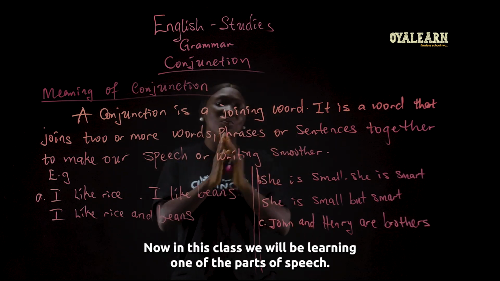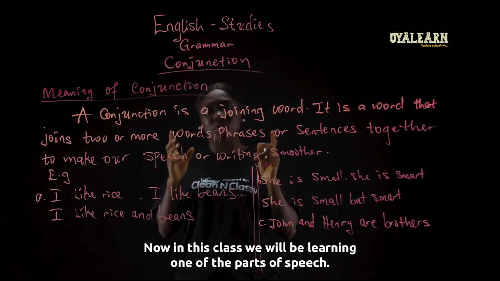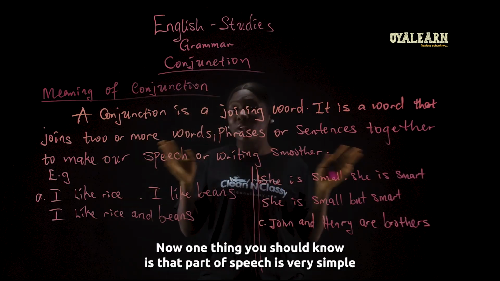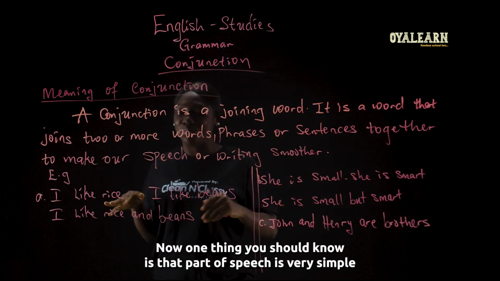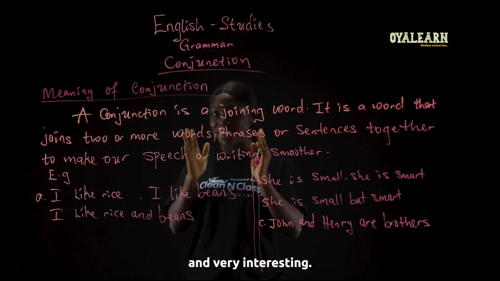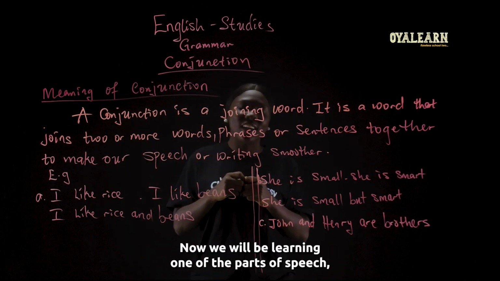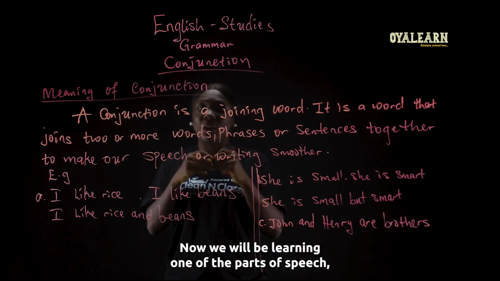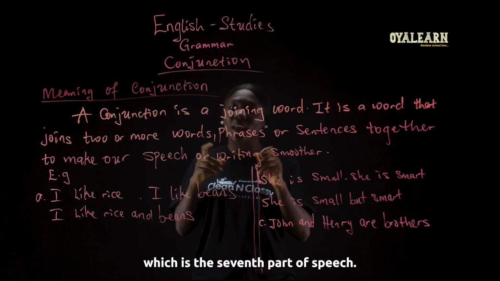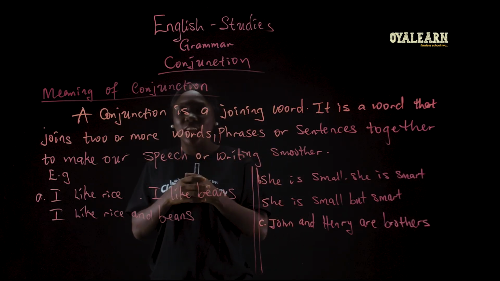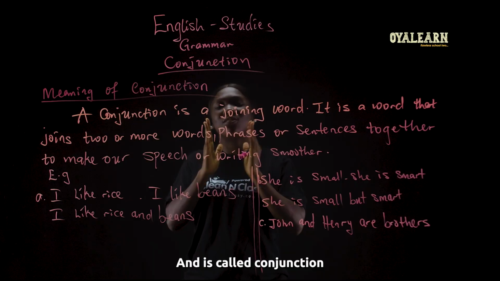Now in this class, we will be learning one of the parts of speech. One thing you should know is that part of speech is very simple and very interesting. It's like a very interesting journey. Now we will be learning the seventh part of speech, and it's called conjunction.